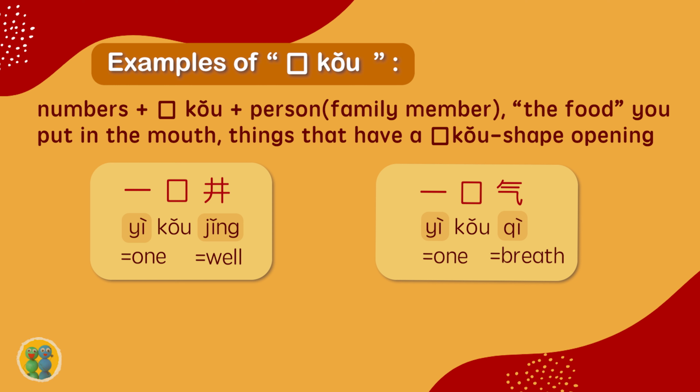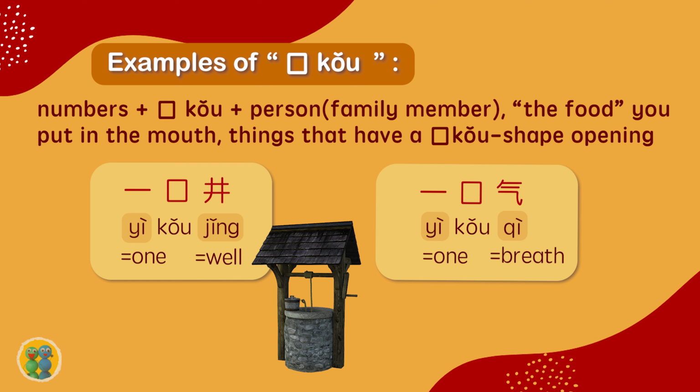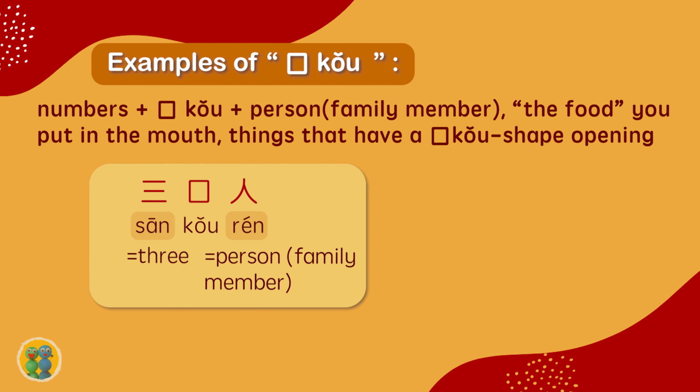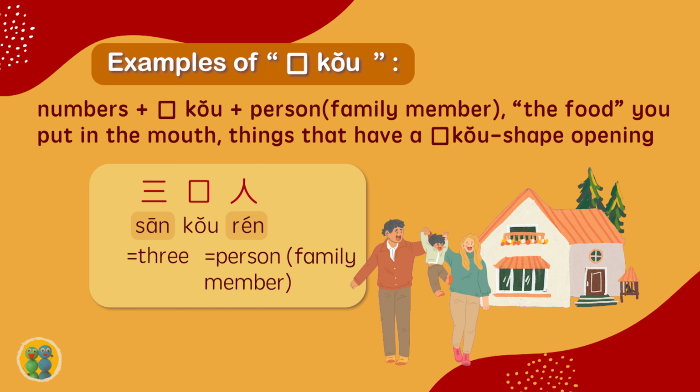Examples of 口: 一口井. 一 means one. 井 means well. 一口气. 一 means one. 气 means breath. 三口人. 三 means three. 人 means person, but in this context, it means family member. If I say I have 4 family members at home, in Chinese we would say 我家有4口人。我家 means my home. 4口人 means 4 family members.